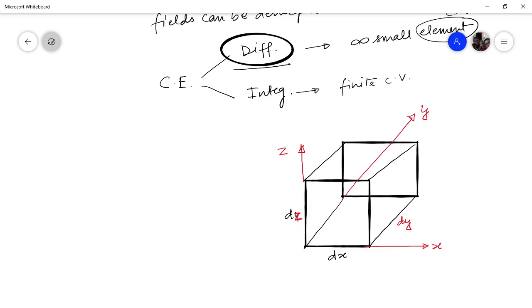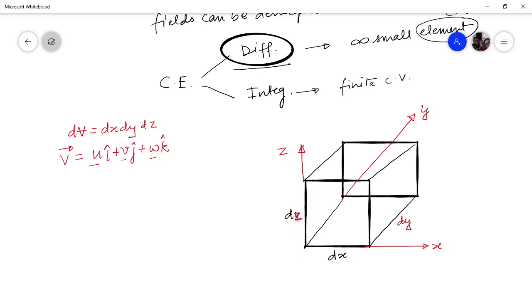The volume of this infinitesimal fluid element will be dx dy dz. Let us define a velocity field in which this infinitesimal fluid element sits: u i plus v j plus w k. Here u is the x direction velocity, v the y direction velocity, and w the z direction velocity.